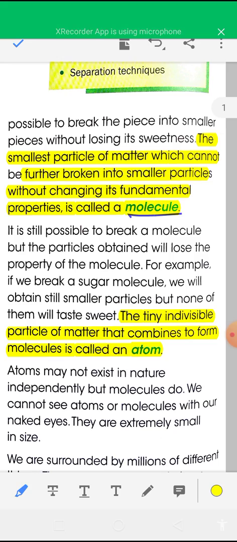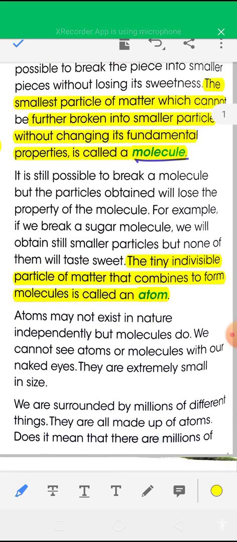An atom may or may not exist in nature independently, but molecules can exist independently. Sometimes an atom can exist in nature independently, and in most cases atoms cannot exist in nature independently. But a molecule can exist in nature independently. You have to remember this line.